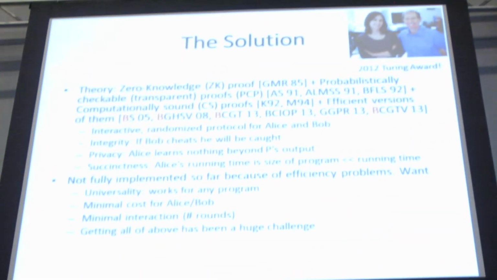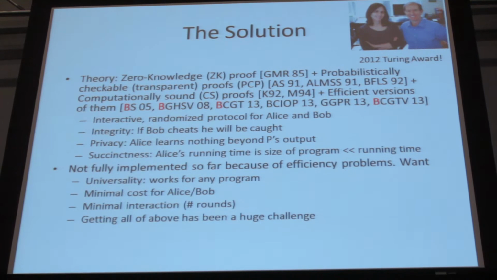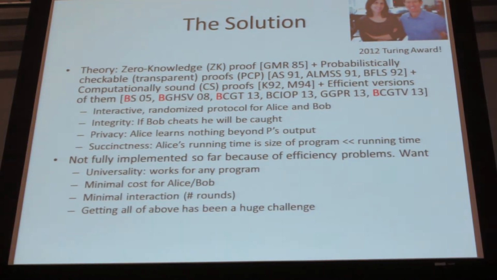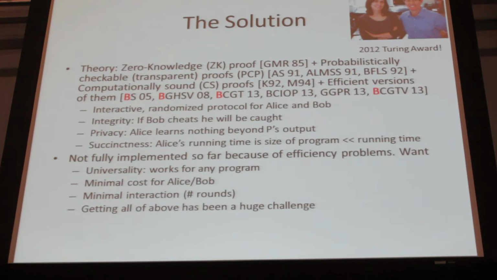I hope you see that it's sort of mystical and magical how this can all happen. Now, Bitcoin and other things in security and cryptography are based on a lot of beautiful work from the 1970s, like public key cryptography, hash functions, and other things like that. And there are a lot of implementations out there that use them. If you go looking for software that does zero knowledge or probabilistically checkable proofs today, you won't find it. Our point is that by the end of the summer you will.